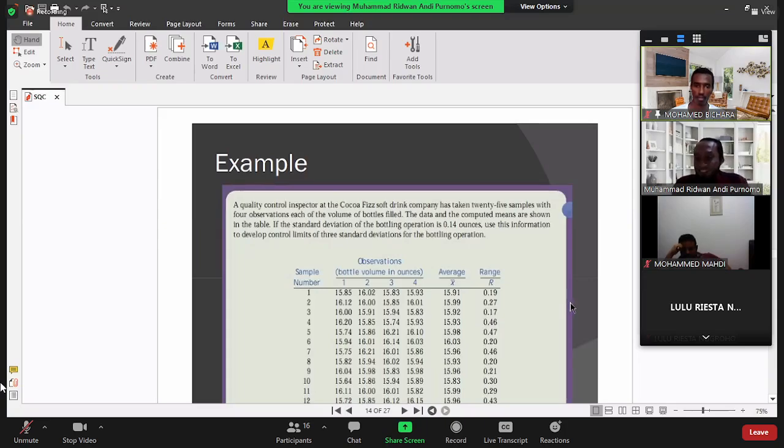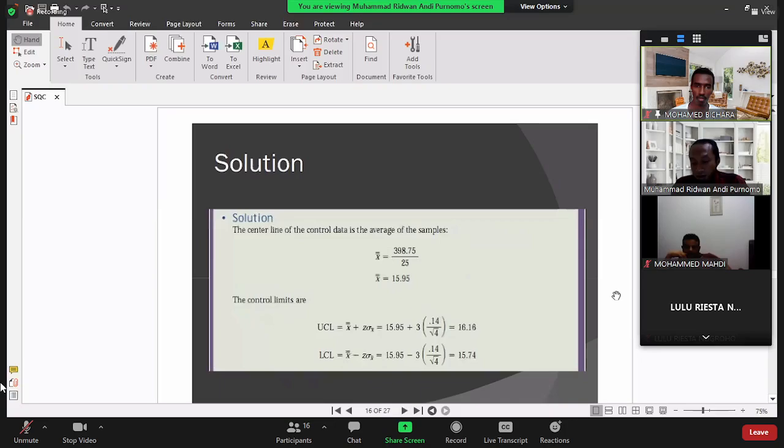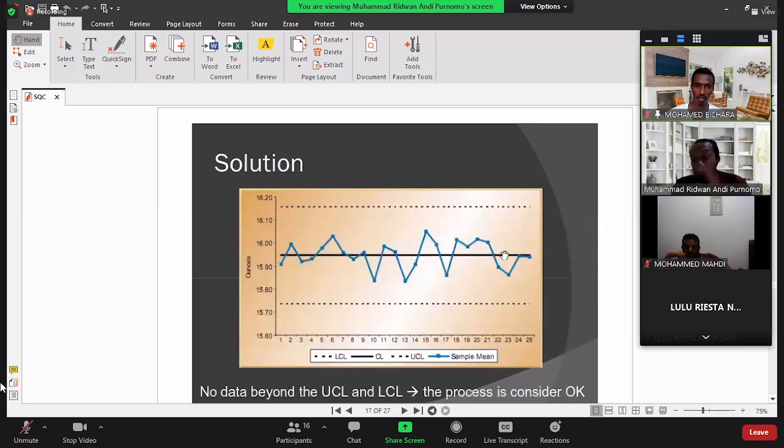Okay, clear? Okay, but we still haven't used this range value. We just use the average value. In order to develop this control chart, we still haven't considered the range value. We just consider the average value first. Now we continue.